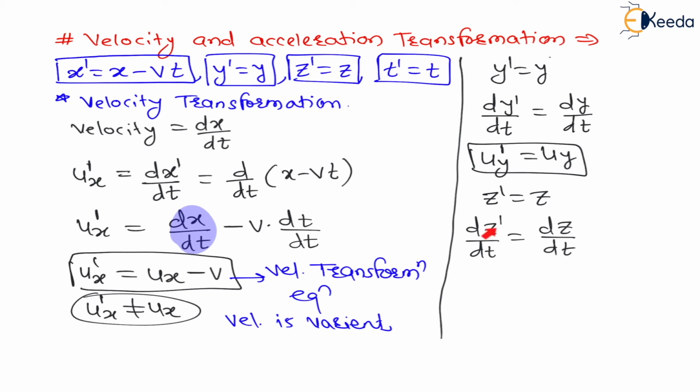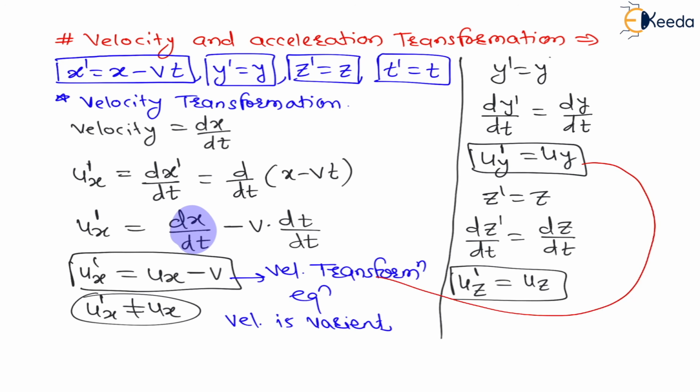And this will be the change in displacement along the z axis with respect to time, but it is for the moving frame, therefore it is uz dash is equal to uz. So all these three equations, ux dash, uy dash and uz dash, together are called velocity transformation equations. I hope you are understanding.